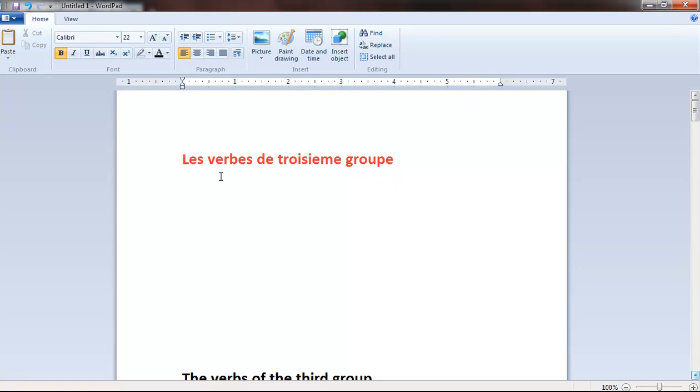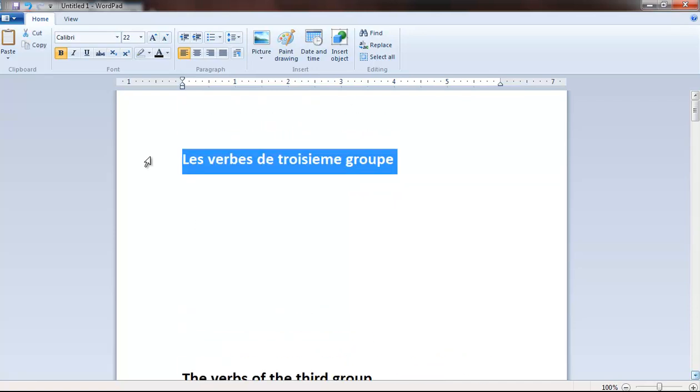Bear in mind that these verbs of the third group, although they are not extremely numerous, are all irregular, meaning that you cannot know for sure one rule that fits all in terms of conjugation. You will have to learn on a case-by-case basis how to conjugate each verb, and this can prove rather tricky in numerous contexts. So let's start.